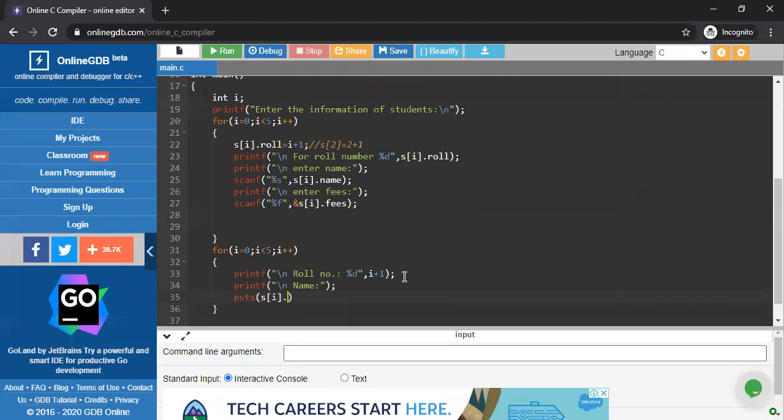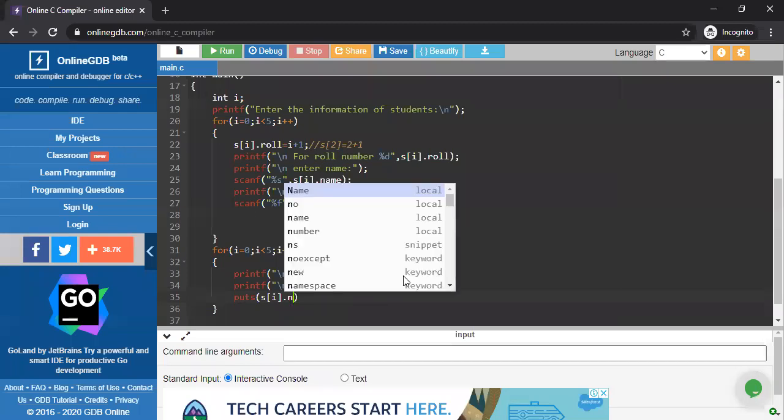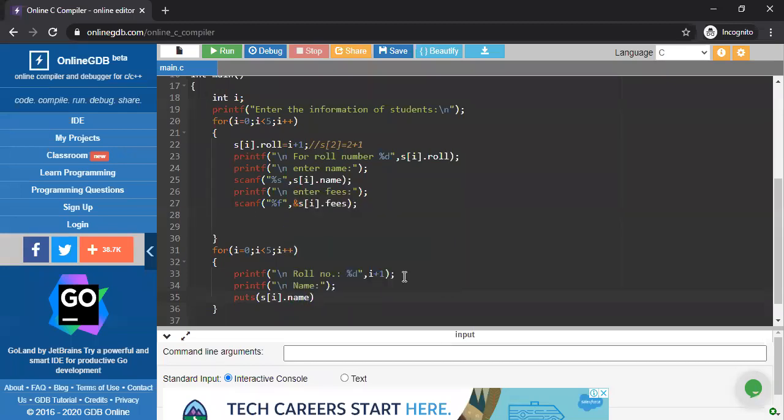Now I simply write it as si dot name. Si dot name, not only name. Just remember or note down this little thing. I'm writing si dot name, not only name, because if I write only name, the compiler is confused about which name we are going to print. I'm not defining to the compiler which position's name you are going to print.